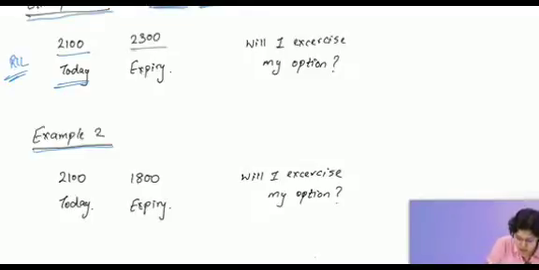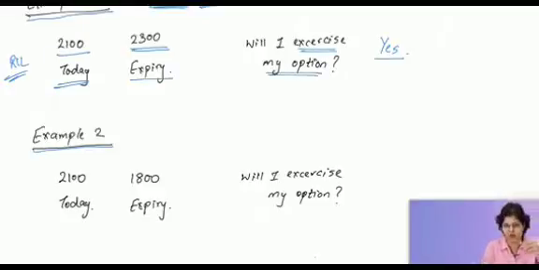If it goes to 2300 on the expiry date at the month end, will I be happy or not? Answer is obviously yes. Higher the better. I'm a call buyer, right? In this case, you only tell me, will I exercise my option or not? Answer is yes or no? Answer is yes. Because in simple words, has the option moved in my direction? Yes, I wanted it to go up. It went up. Will I exercise my contract? Yes. I'm sure there is a little bit of doubt in this phrase. Will I exercise my option or not? I know there is a small doubt. Your doubt will be cleared in the next 1 minute.